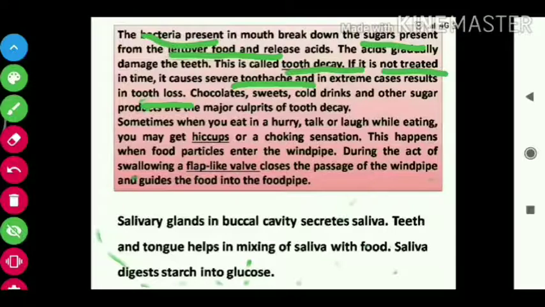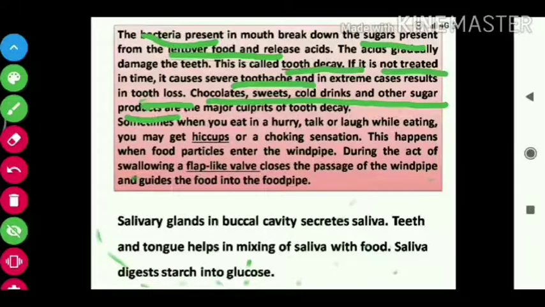So what are the reasons for toothache, tooth loss or tooth decay? Those are chocolates, sweets, cold drinks, and other sugar products. Mostly sugars are the culprits of tooth decay. If you are eating more and more sugar and not properly washing or cleaning your teeth or mouth, then tooth decay will happen. So it is suggested that after eating these sugars, you wash your teeth properly.